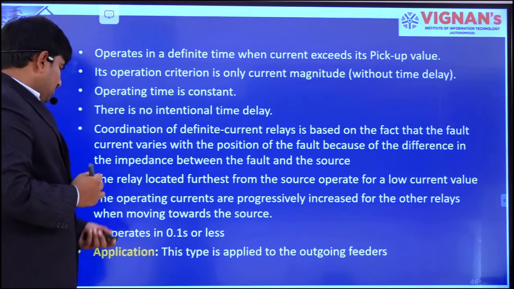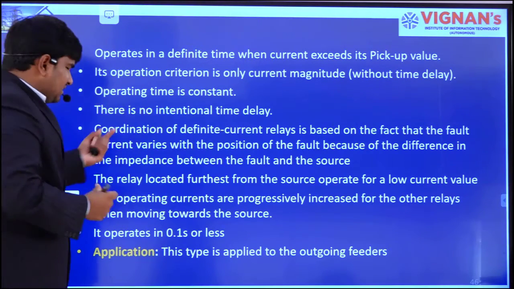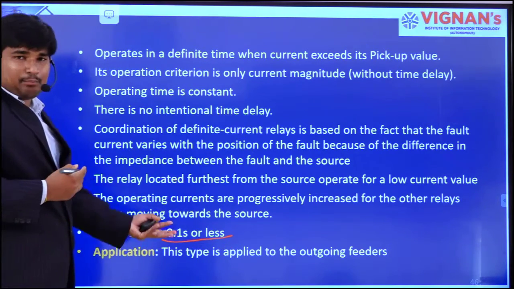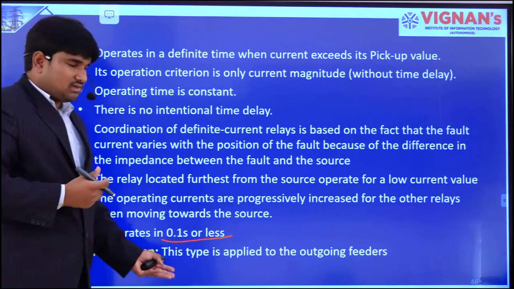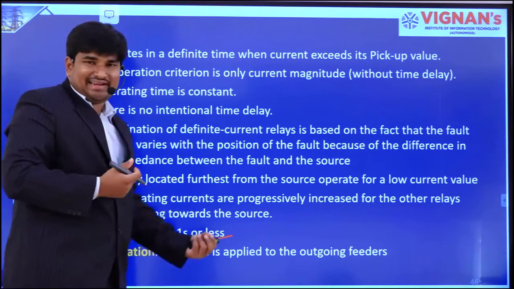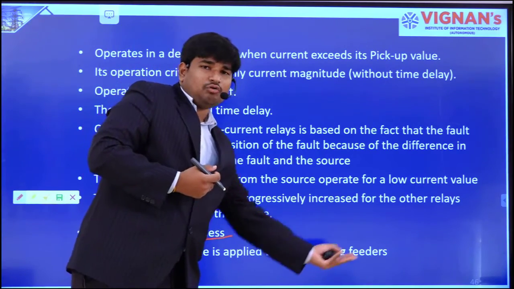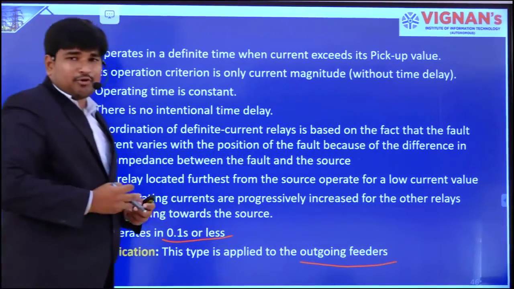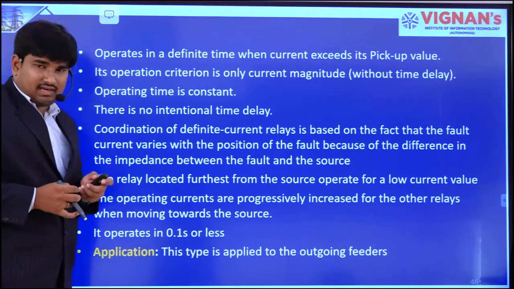Now it operates as an instantaneous relay. It operates in 0.1 seconds or less than 0.1 seconds. The application where it is used: it is used to protect outgoing feeders. That is the application of the instantaneous relay.